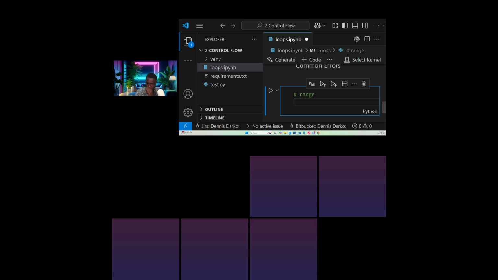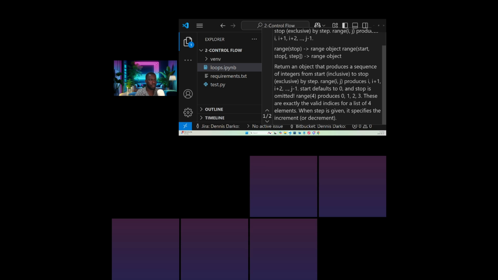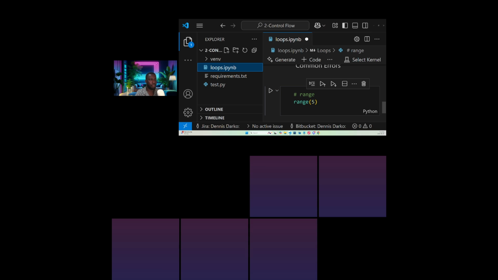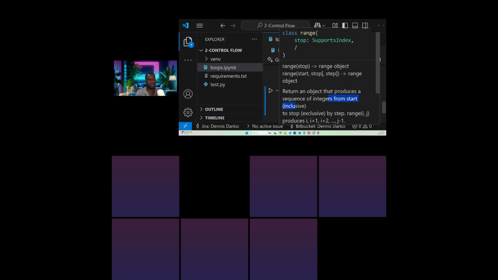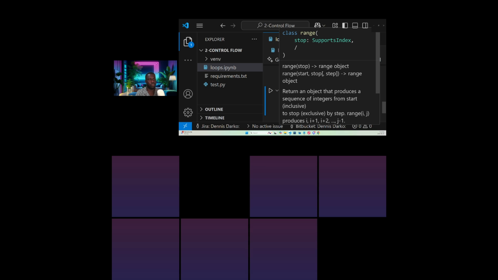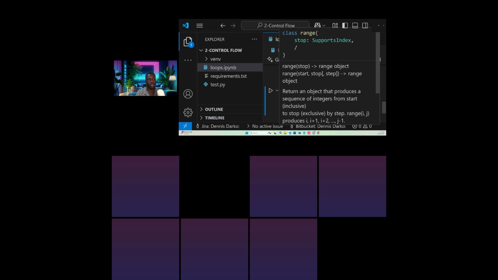So we can do something like range of, let's say, 5. Okay. Now, if we say range of 5, I don't want it to hover. But the whole point is trying to tell us, you see how smart VS Code is. That's why I encourage you guys to use VS Code, because it will tell you range stop is greater than range object. So within a range, we have start, we have stop, and we have step. We will look at that later.